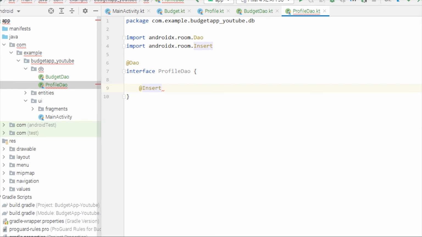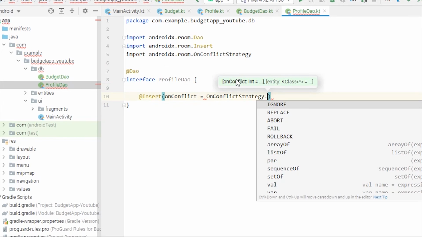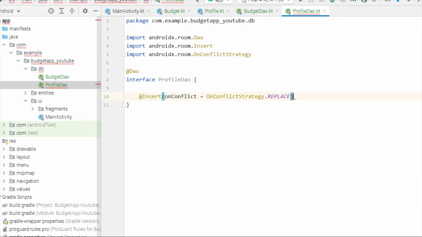This time we do not want to have the same data inserted twice in the table. So in the onConflict, we can select OnConflictStrategy.REPLACE. So it will replace the existing row of the database with the new row if all the data of all the fields are the same.